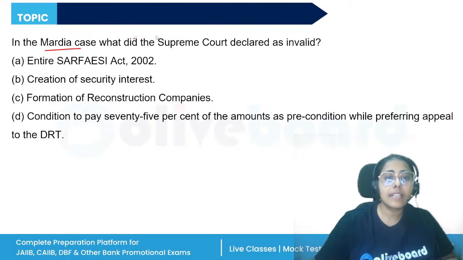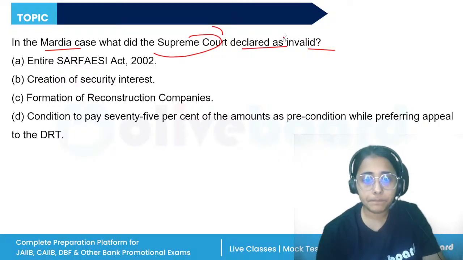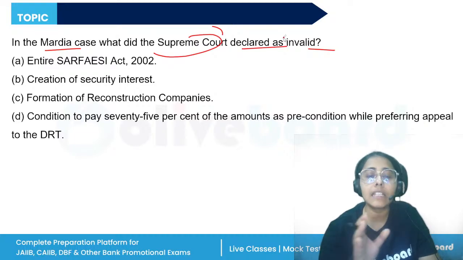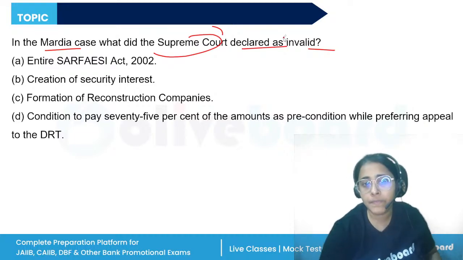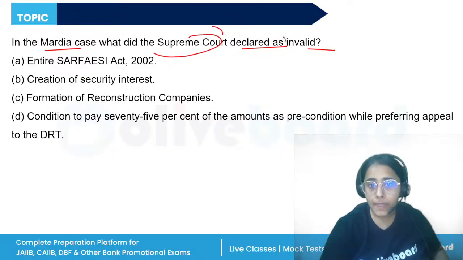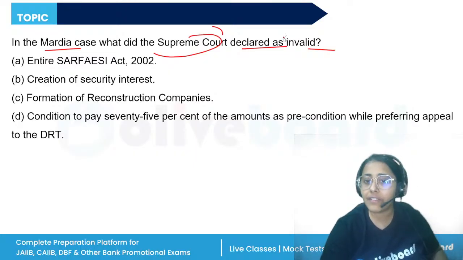In the Mardia case, what did the Supreme Court declare as invalid? When the SARFAESI Act was enacted, it was questioned. The constitutional validity was questioned in Mardia Chemicals versus Union of India by one section, which is Section 17, subsection 2. It said that when the borrower wants to appeal to the DRT, they had to deposit 75% of the amount claimed by the lender.